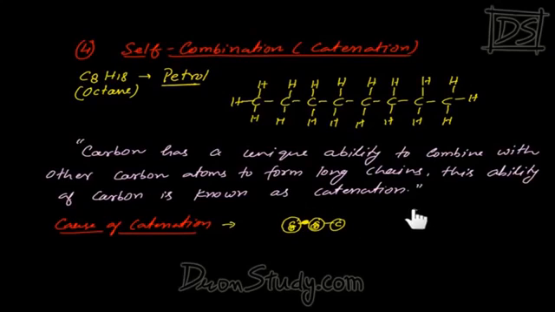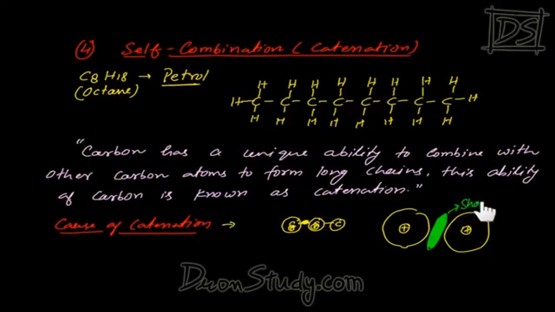Let's zoom this picture a bit. This is a carbon atom. This is its nucleus. This is another carbon atom and this is its nucleus. When the sharing of electrons happens between these two, I am making electrons in between. Suppose these are your shared electrons.